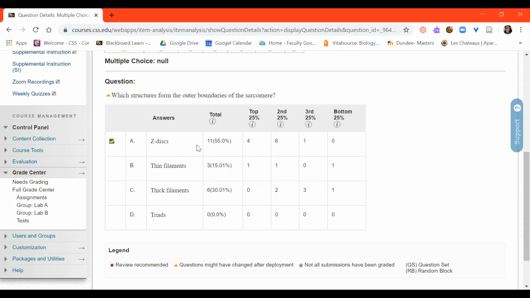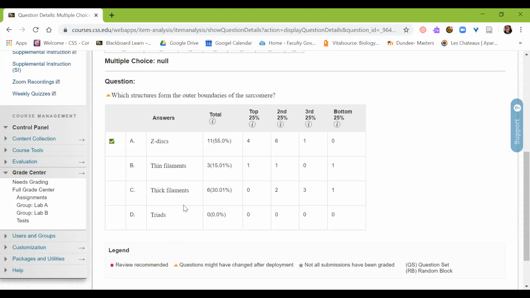So from Z disc to Z disc is what we describe as a single sarcomere. And although the Z disc are created by thin filaments or actin filaments, it's really from that Z line to another Z line, and not so much from thin filament to thin filament, okay? I want you to have an understanding of that.